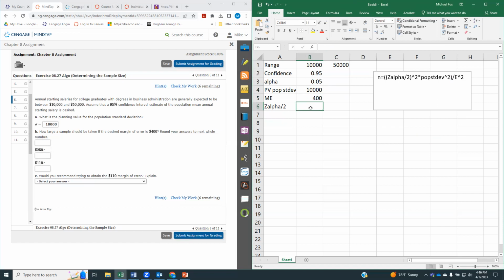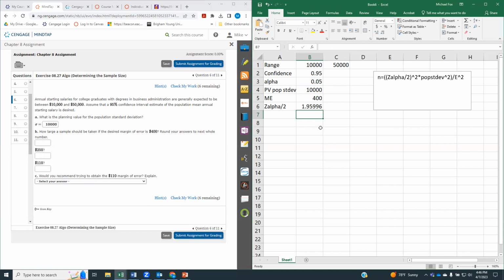To do that, I'm going to use NORM.S.INV, click on my probability, which is my alpha, and then divide that by 2. Unfortunately, this returns a negative, and we actually want the positive value of it, so I'm going to put the absolute value. So I have the positive value of it.